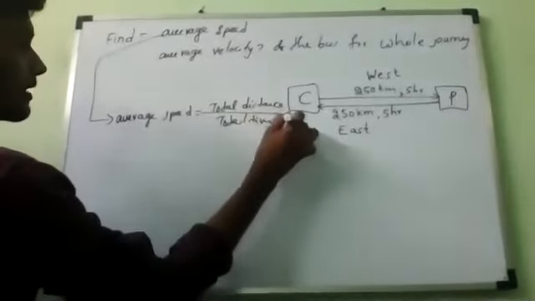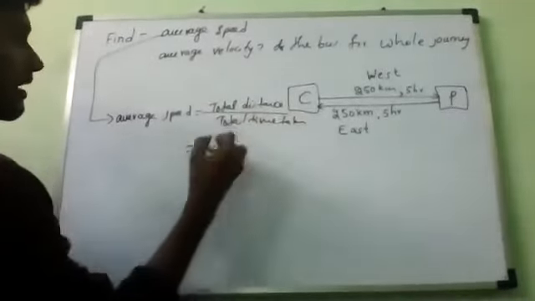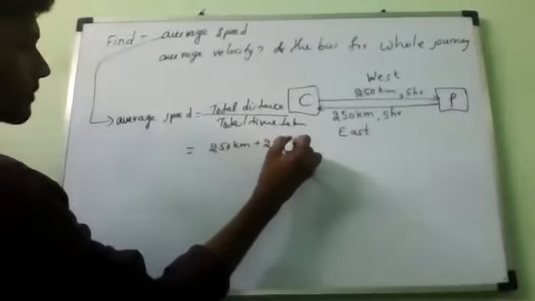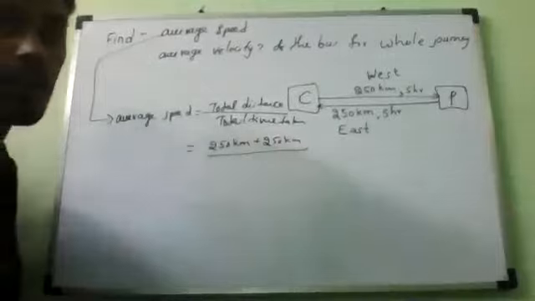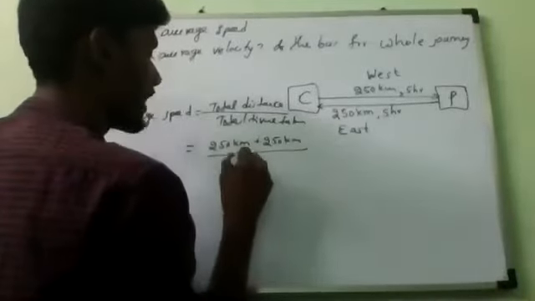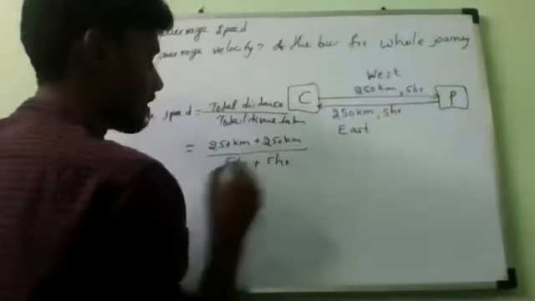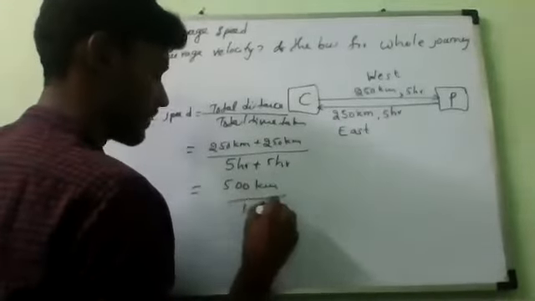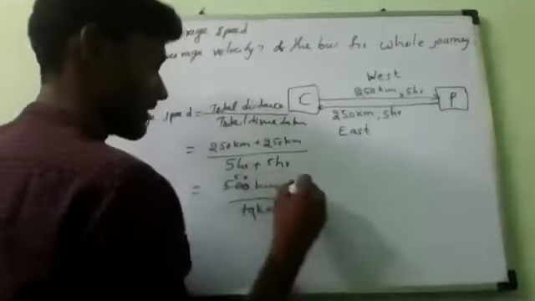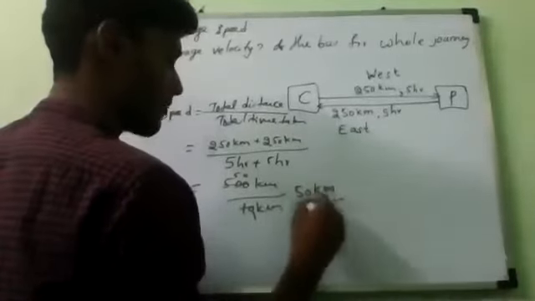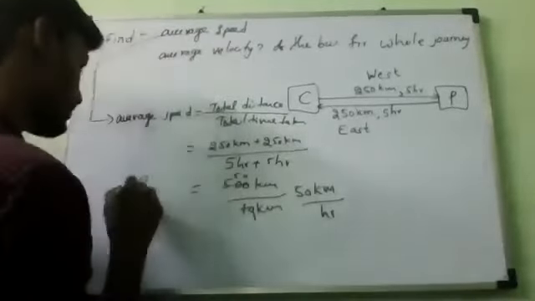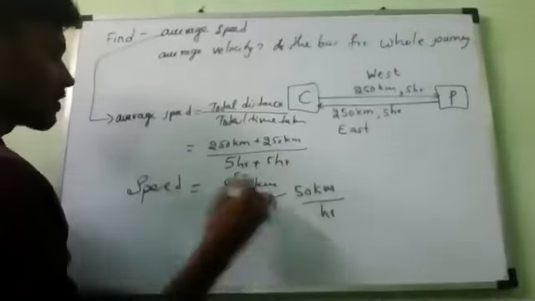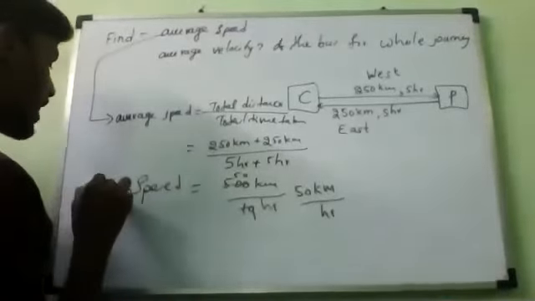What is the total distance? 250 kilometers plus 250 kilometers, which is 500 kilometers. Total time is 5 hours plus 5 hours, 10 hours. So 500 kilometers divided by 10 hours, 10 fives are 50, which is 50 kilometers per hour. Very good. So average speed is equal to how much?